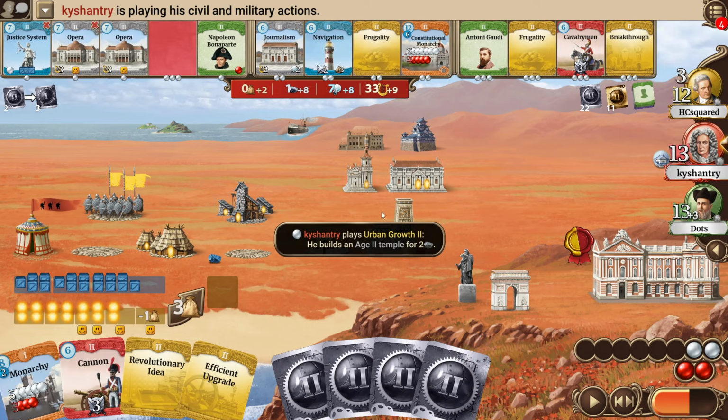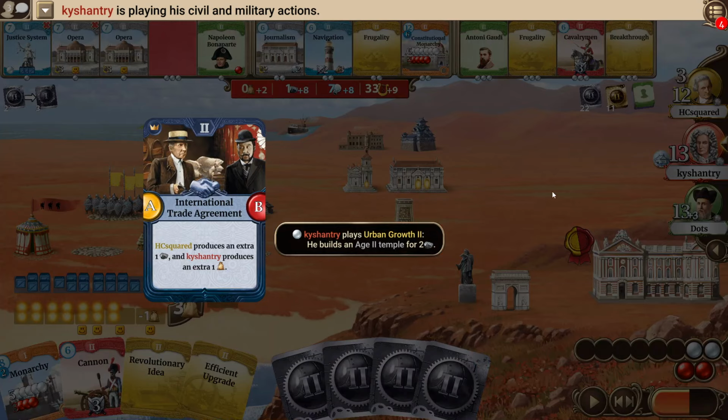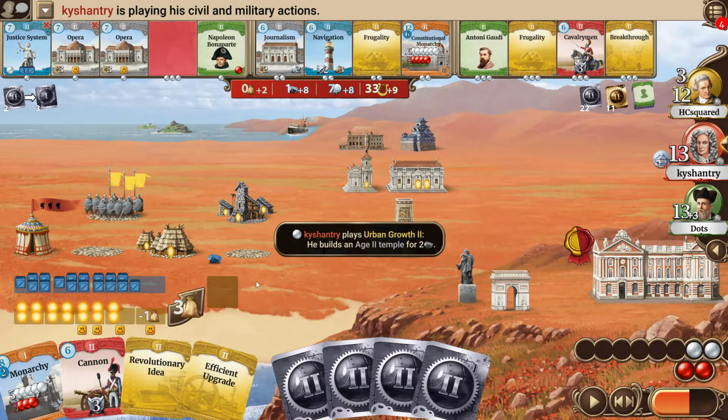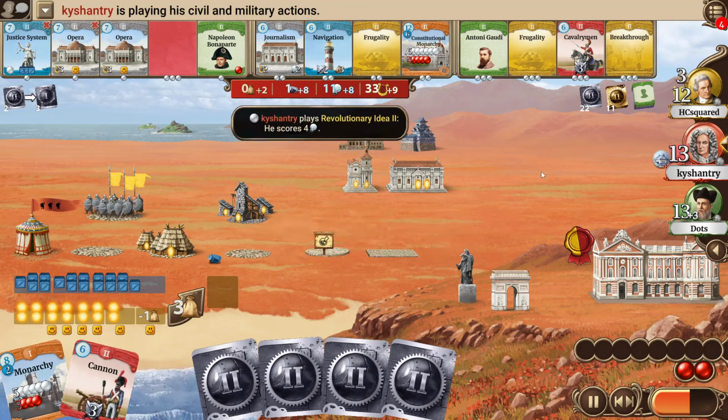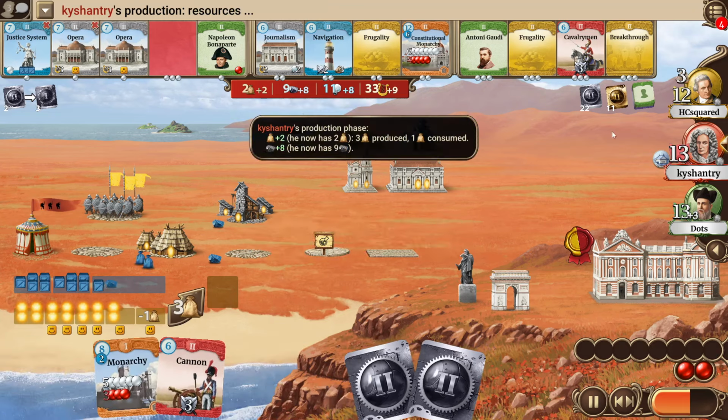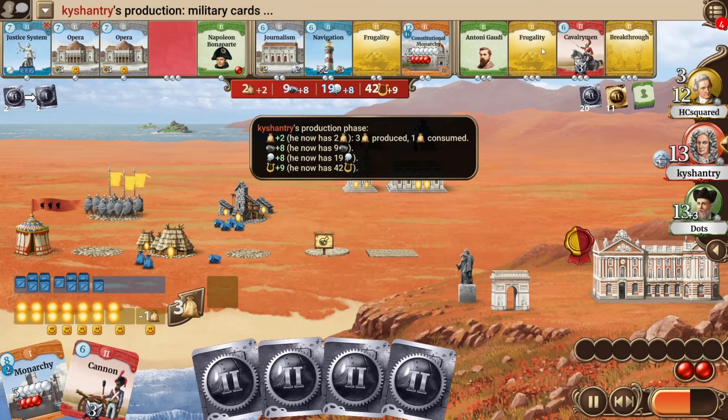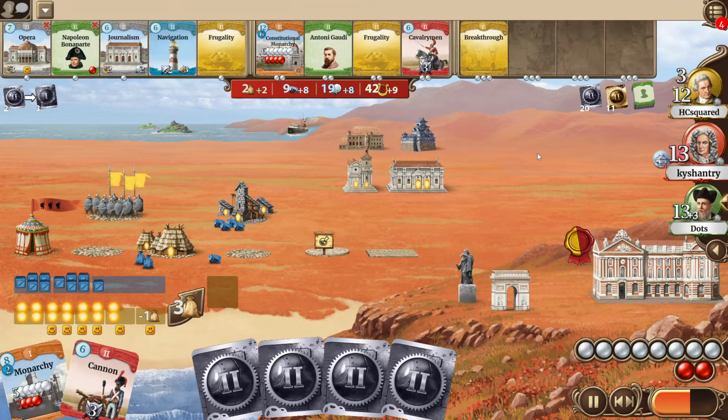And then he goes for upgrading, actually for building an organized religion. Is now at 9 culture production. The Suez helped him with his economy, especially the additional yellows. Now, with the additional food production from the International Trade Agreement, his population situation is looking a bit more solid again. Especially if he maybe gets a copy of frugality also at the next turn. He isn't willing to take one at this turn for 2 civil actions, but HCsquared still being very low in civil actions, so I think there's a good chance that he might get one at the next turn.